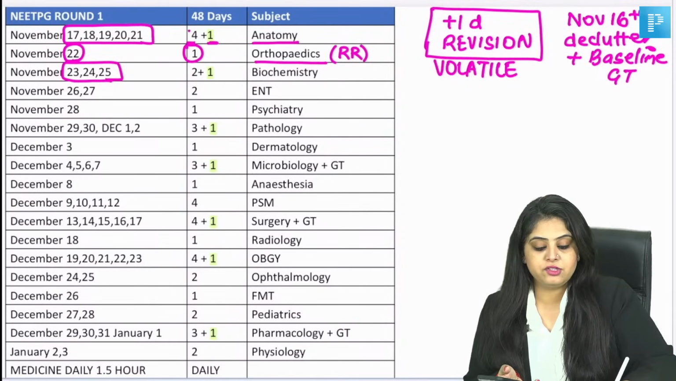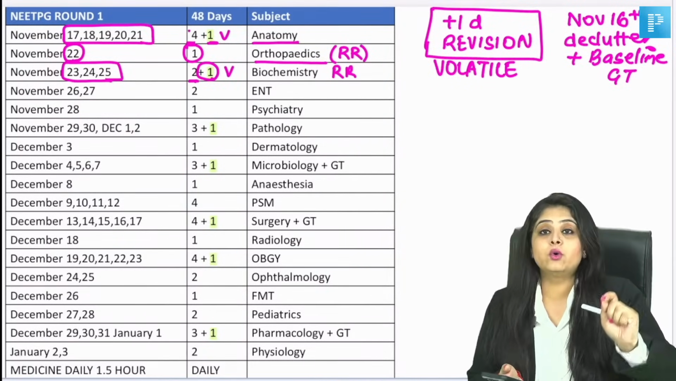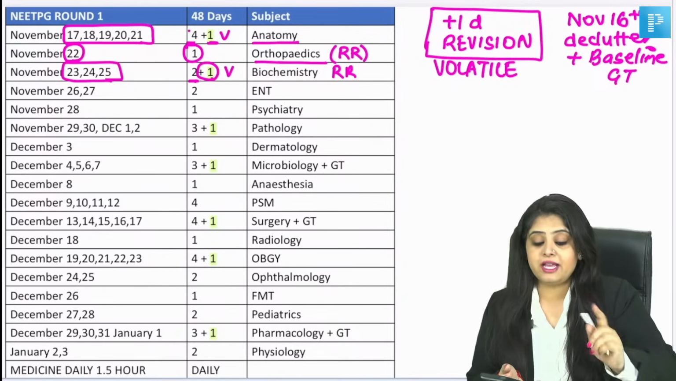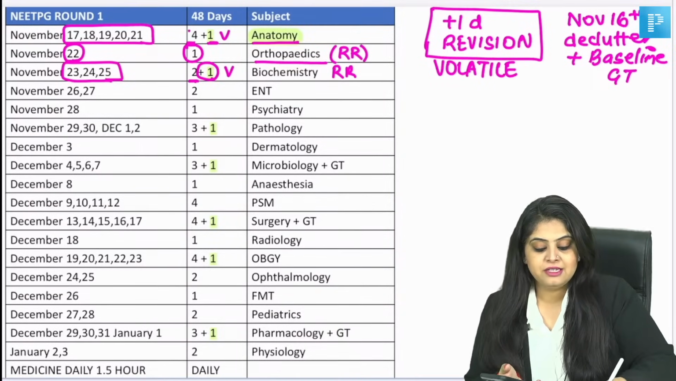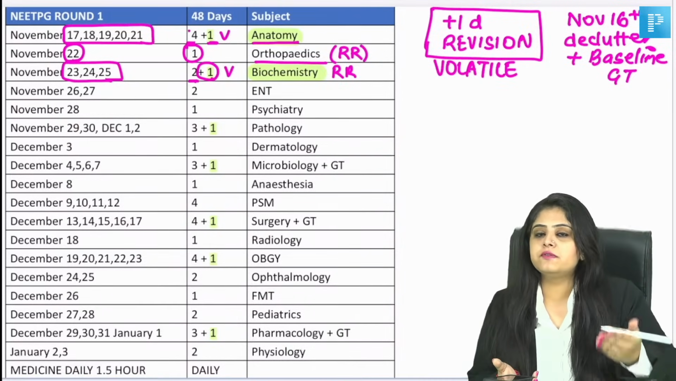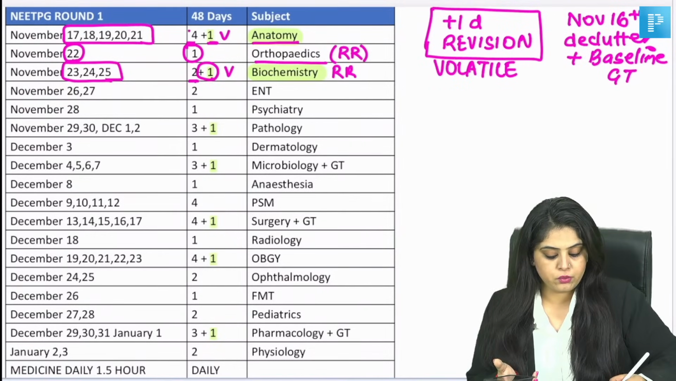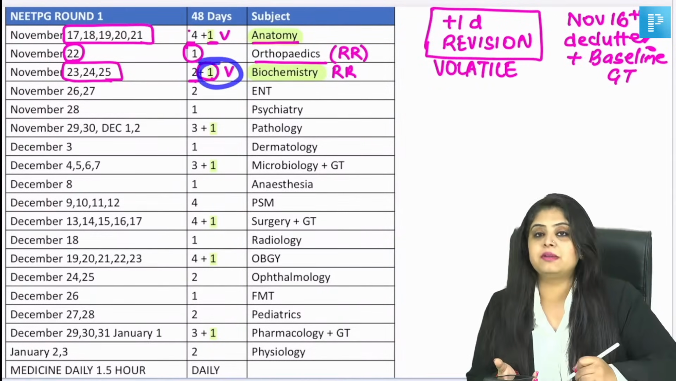3 days for biochemistry. Same guys. First finish biochemistry rapid revision in 2 days, and then what is that +1? That +1 is, I'll write a V. +1 means whatever you marked as volatile, you are going to revise that in one day. So subjects like anatomy, subjects like biochem, they need repeated revisions, and that is the query that I'm getting from students: ma'am, how should I incorporate? You have to incorporate your revision alongside the subject revision. So once you are done with it, you are going to revise this on that +1 day.